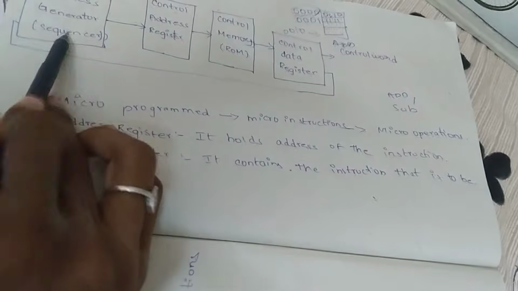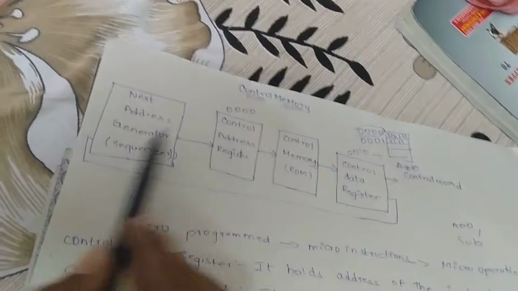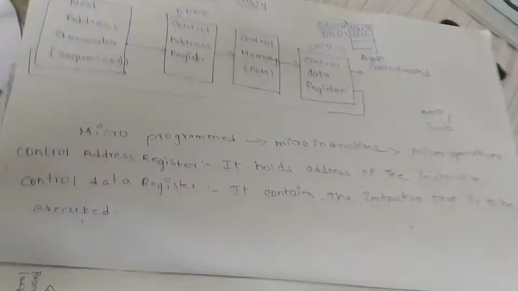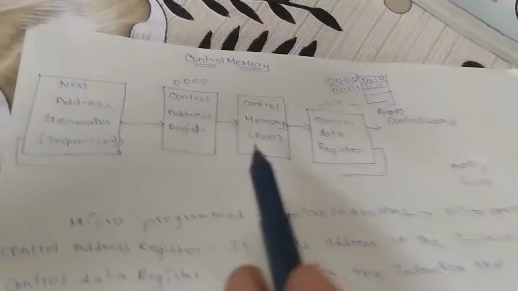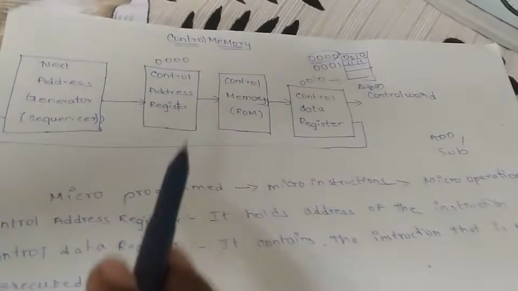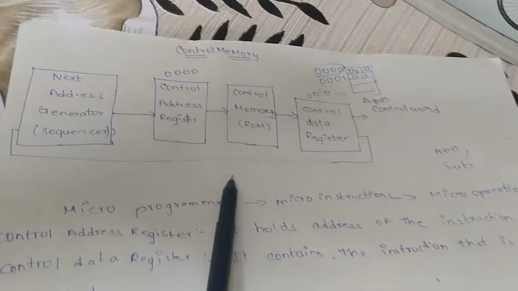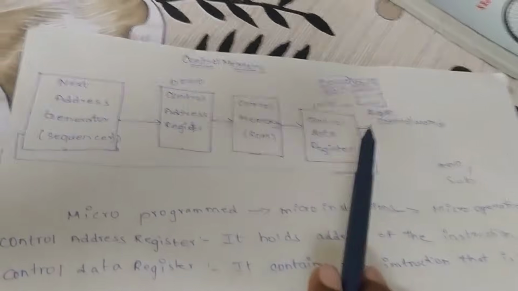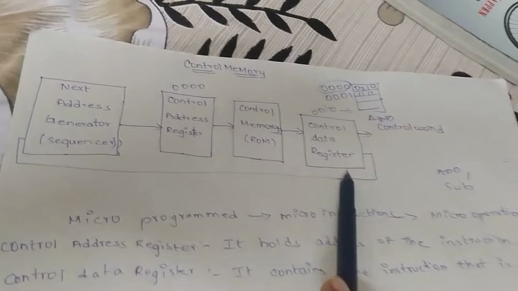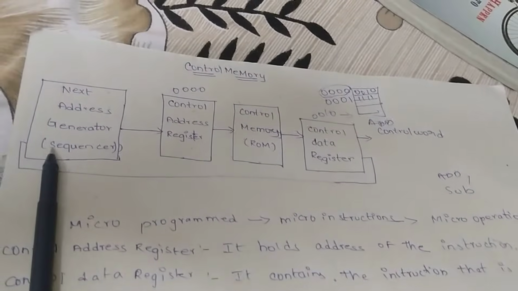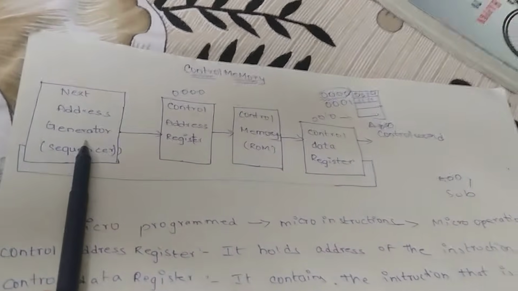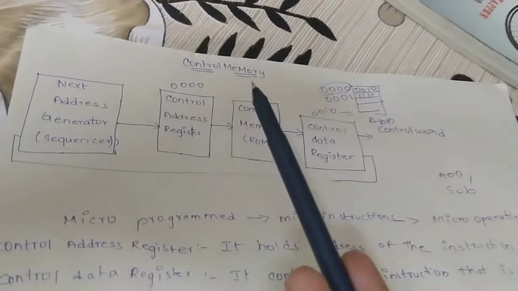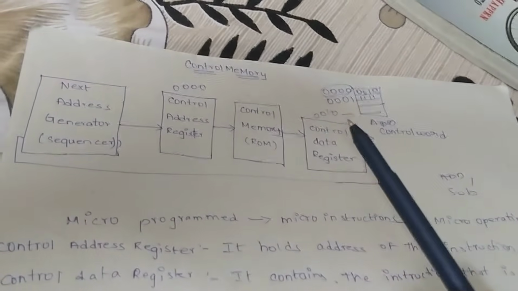And next, the next address generator: while the CPU is executing an instruction in the control data register, simultaneously the next address generator will generate the next address which is to be executed next.